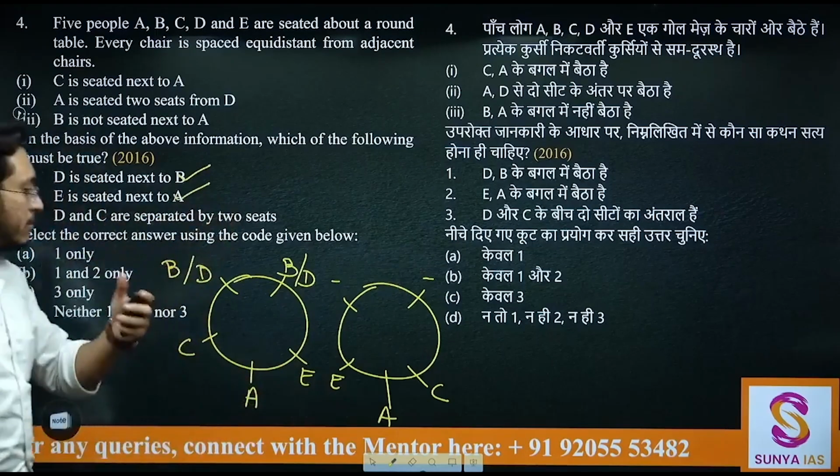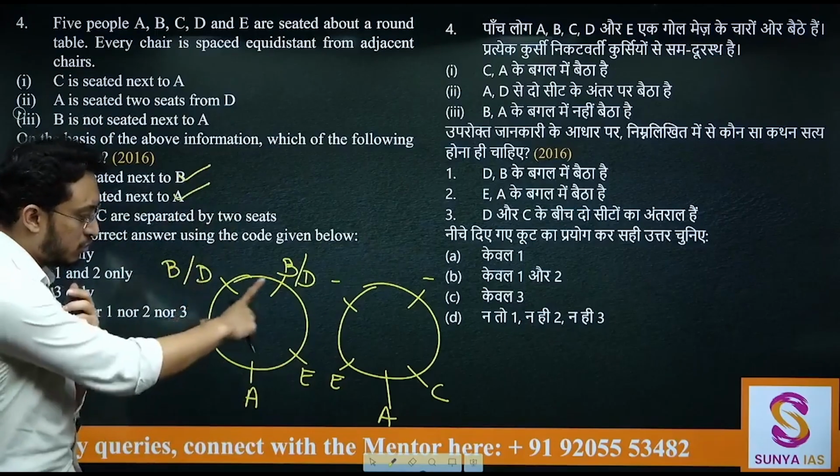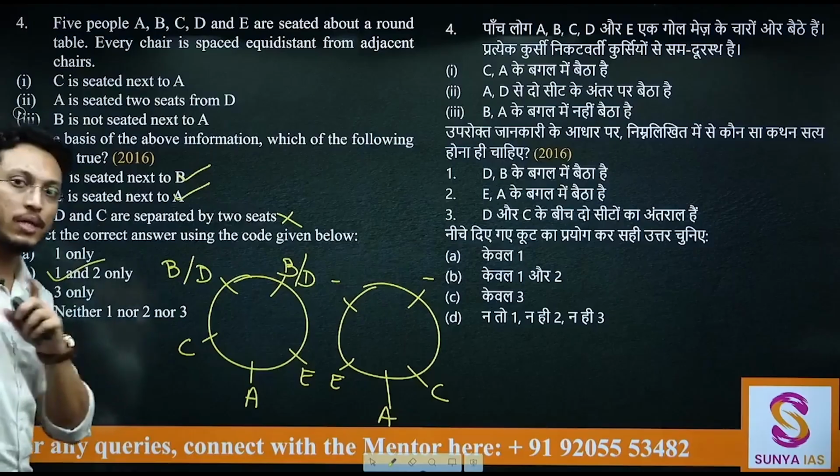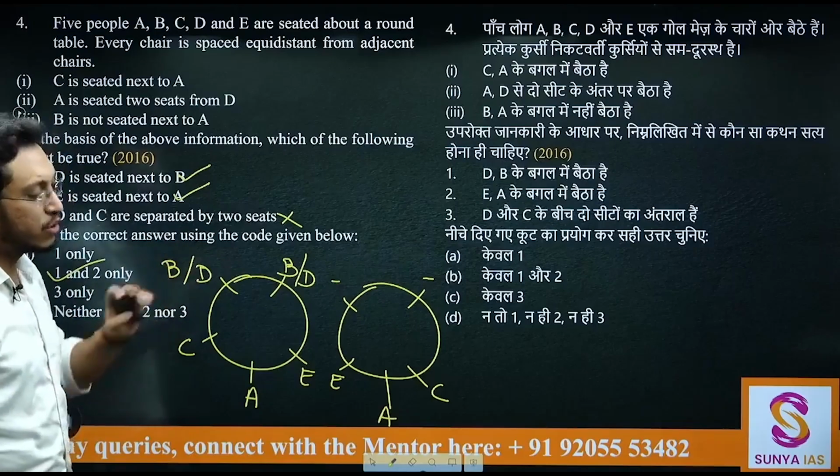C and D are separated by 2 seats. C and D can be neighbors also. C and D can be separated also. So this is incorrect. You have only 1 and 2 as the correct answer. Relatively easier question. Let's see the next.